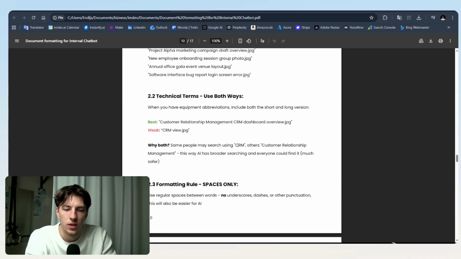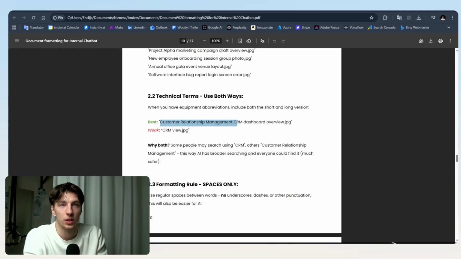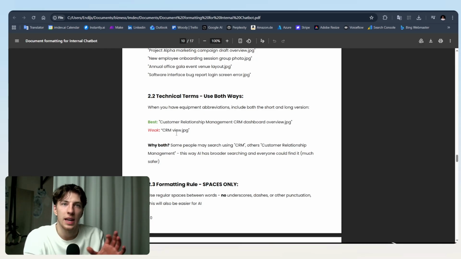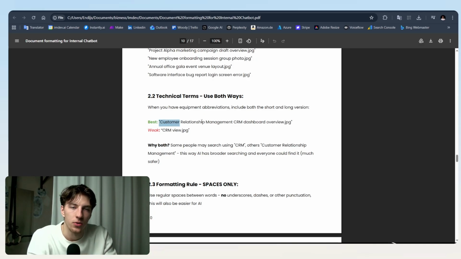Also, if there are acronyms you're using in your company, it's good to mention both of them, because sometimes people may search only by the short acronym, and sometimes people would search with the longer name. Just to make it safe, include both of them. For example, in this case, CRM view, which would be a pretty weak search. Although when we build AI, we usually ask for the acronyms your company uses, so we put the full names in for AI on what each acronym means. So when AI searches the info, it searches with both the acronym and the full name. But just to be safe, you should use both the full name and the acronym.